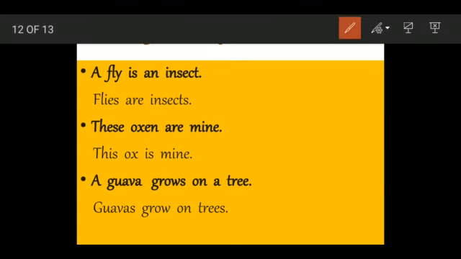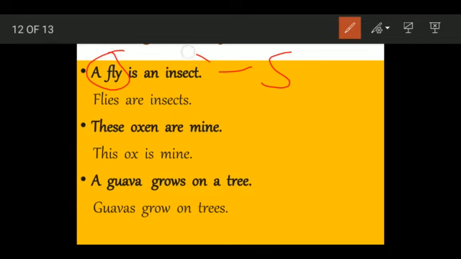If you're given this sentence, a fly is an insect. A fly, that is a single fly. This is a sentence given in singular form, and you are asked to change it into plural form. So let's see how we will change it into plural form. First we see a fly. There is a single fly. We have to make fly into plural, flies.